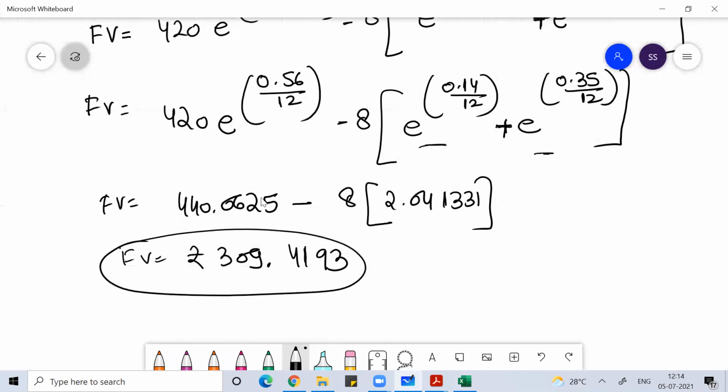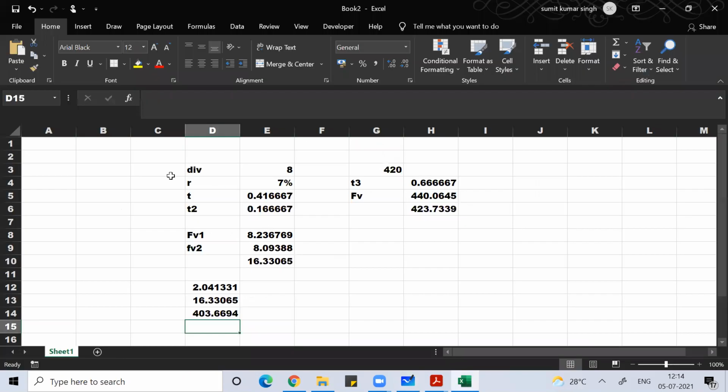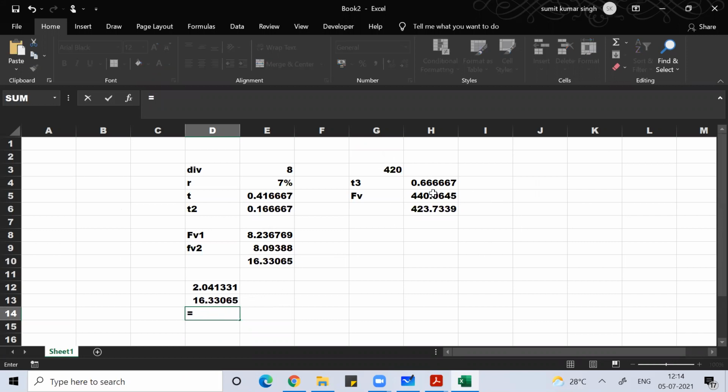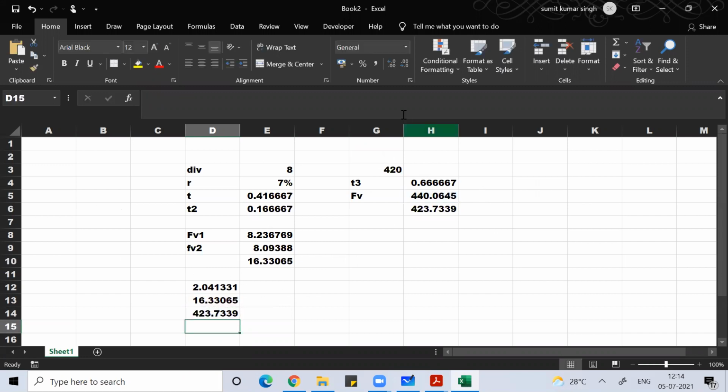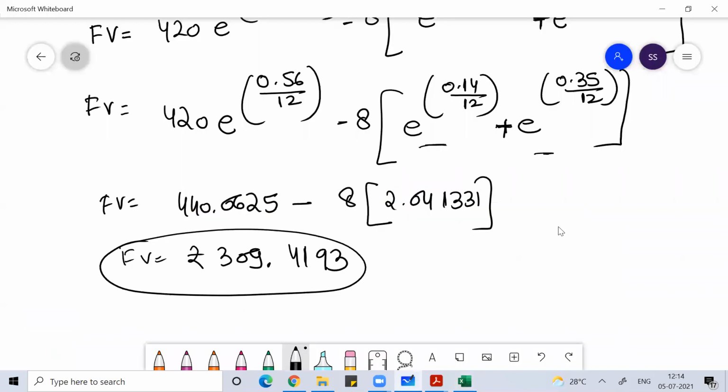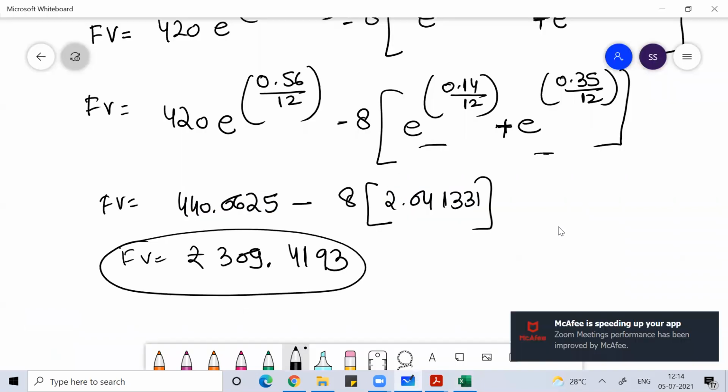Then the future value of this is 440 minus this, 423. This is 440.0645. Yeah, there is a calculation mistake, guys.